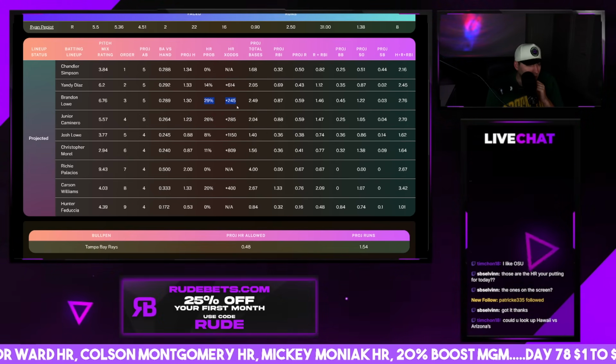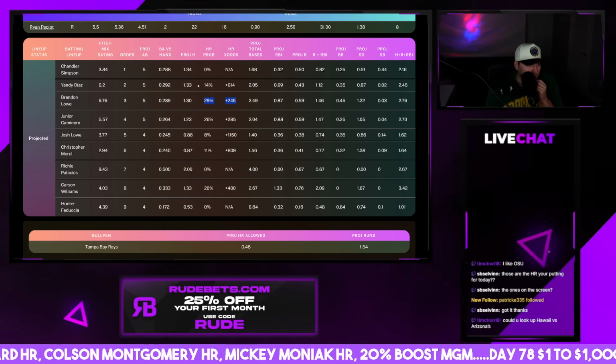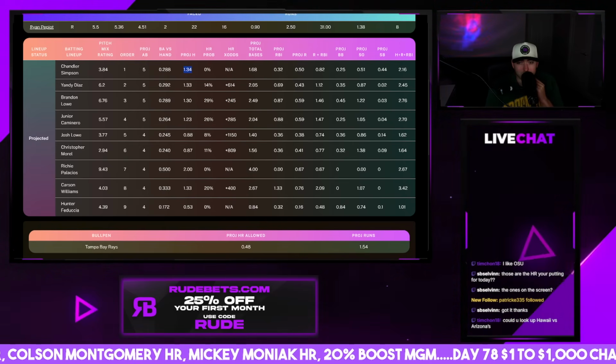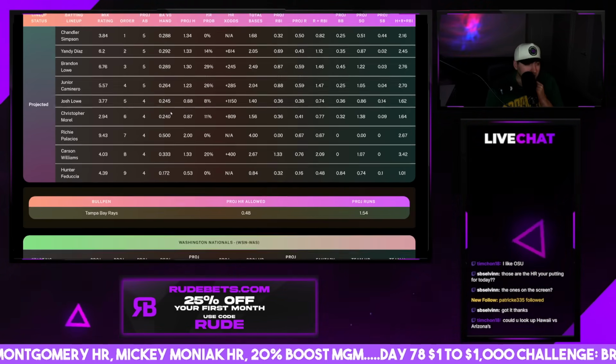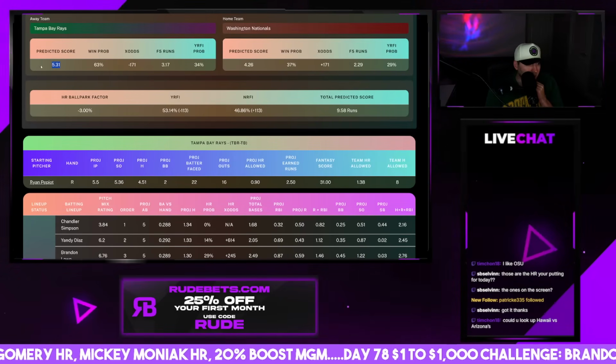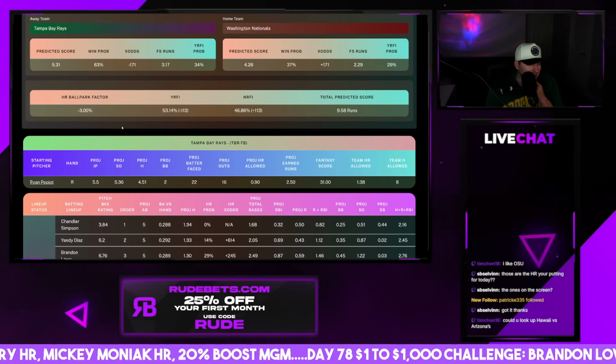Caminero and Lowe both look pretty darn good for a home run today, though. Yandy Diaz, Chandler Simpson, both of those guys, I don't mind either of them for a hit. I think at the end of the day here, we should see a lot of runs. Yeah, about 5.3, and we should see a lot of runs from the Rays, a lot of hits.